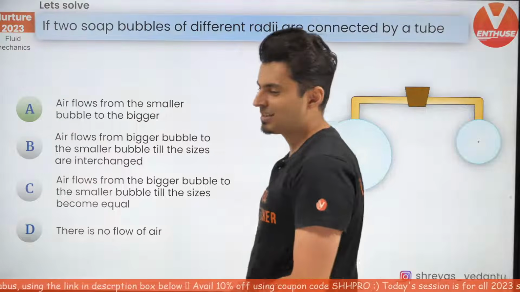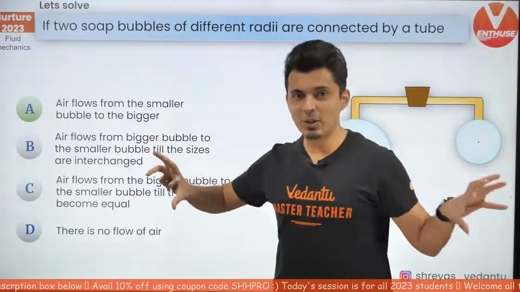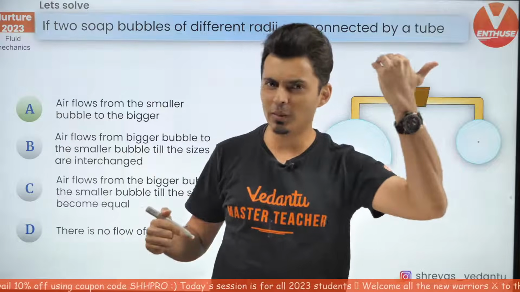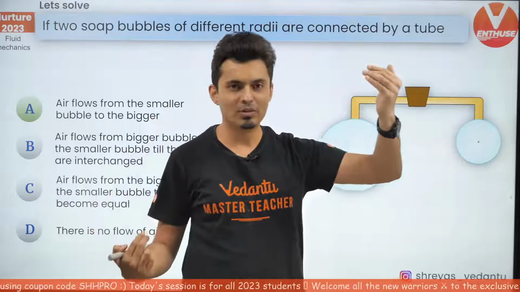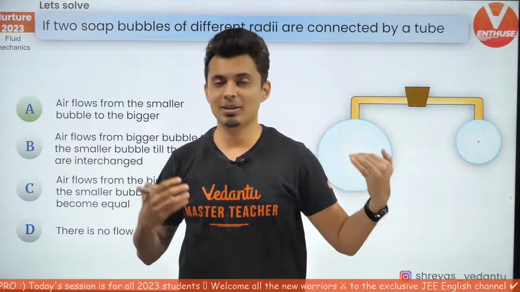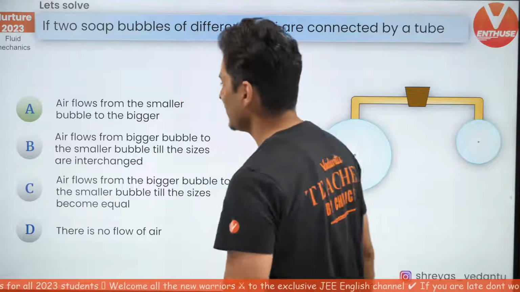That's what is the answer. Option A. It's not C. A lot of people thought C is the option, that the air will flow and they will equalize. That's what should happen in the society. The rich should not become so rich, the poor should not become so poor, everybody should be at the same level. That's what our brain thinks. But that's not how it works. It's quite the opposite of what you thought.